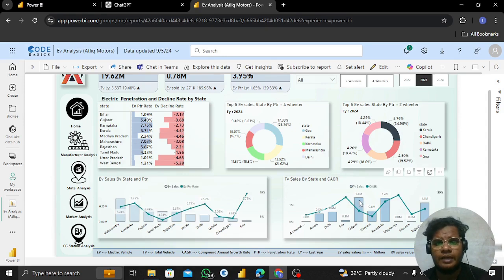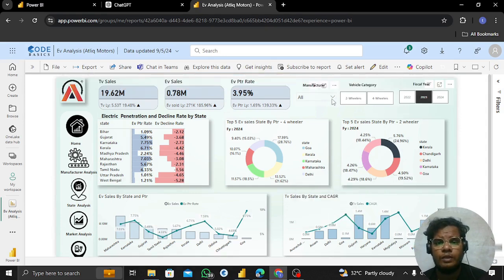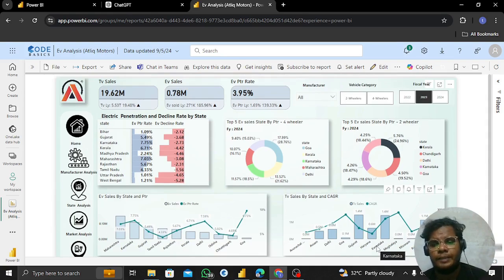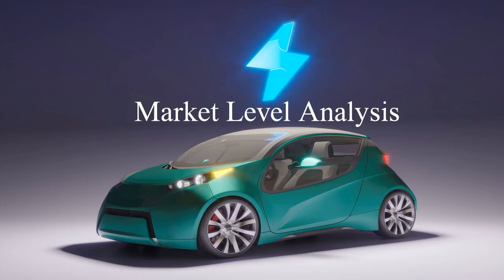Okay, that's the thing, and here we can also switch the manufacturer, and whichever manufacturer we want to see the data for, we can switch to that manufacturer. Here in the footer we are explaining the terms. EV means electric vehicle, and TV is nothing but total vehicle. CAGR is compound annual growth rate, and PTR means penetration rate, LY is last year. EV values are in millions, and the revenue values in billions. We are going to see more on the next slide.